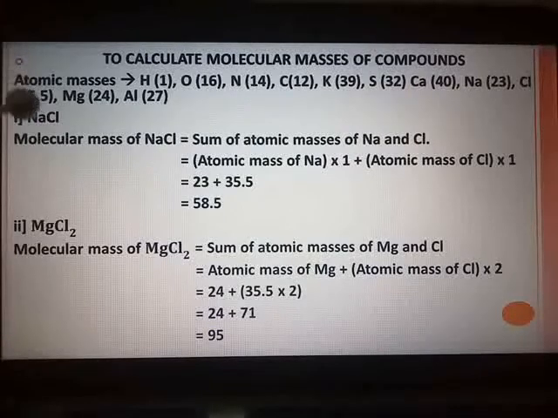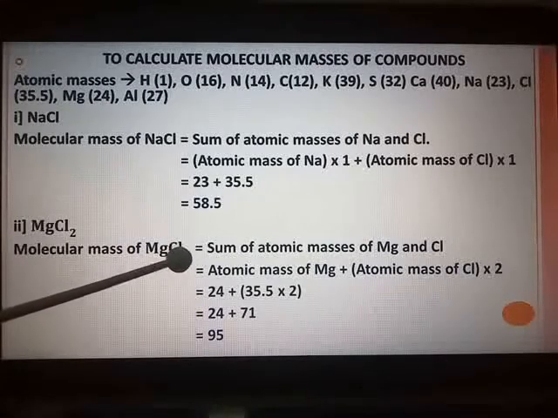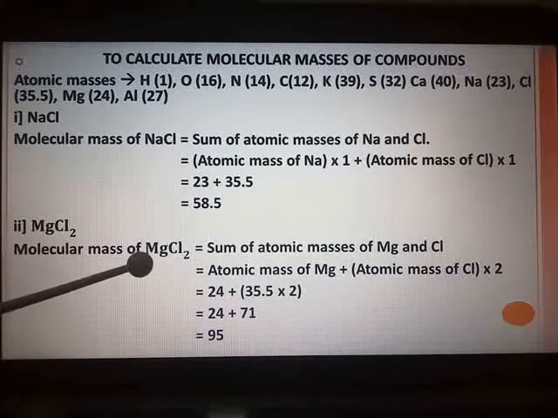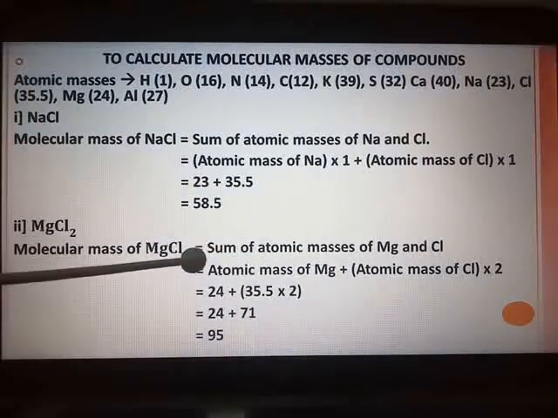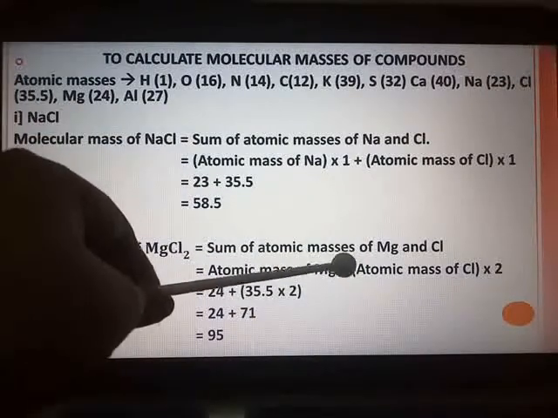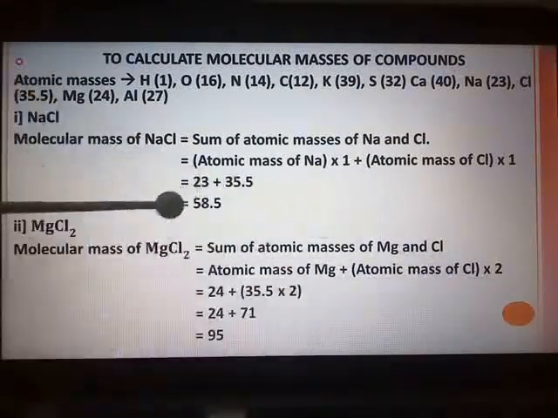Next compound is MgCl2, that is magnesium chloride. Molecular mass of MgCl2 is, now here you can see there is one atom of Mg and two atoms of chlorine. So the sum of the atomic masses of magnesium and chlorine: atomic mass of magnesium plus atomic mass of chlorine multiplied by 2.